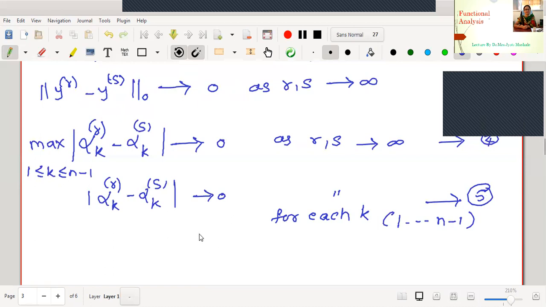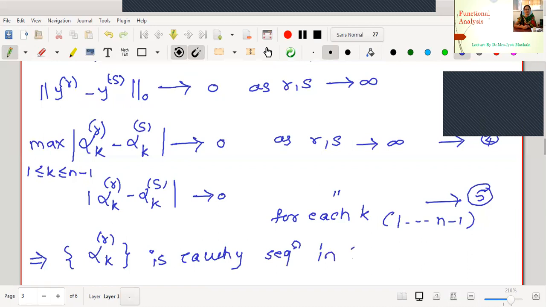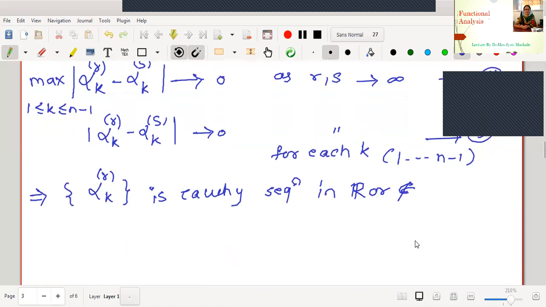But what does this suggest to us? alpha_k^r is a Cauchy sequence over R or C, because these are the scalars. This gives us that alpha_k^r is a Cauchy sequence in either R or C, whichever is the field under consideration.